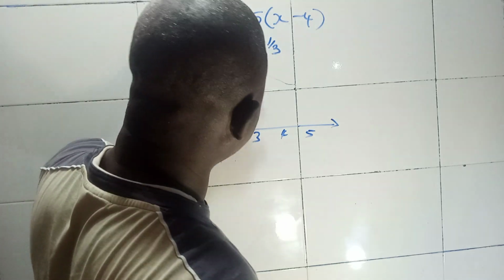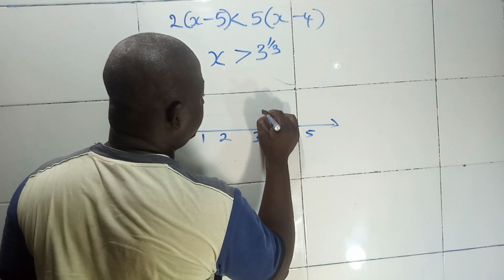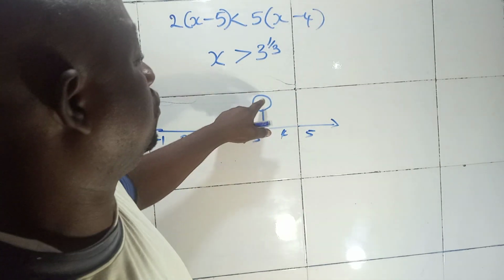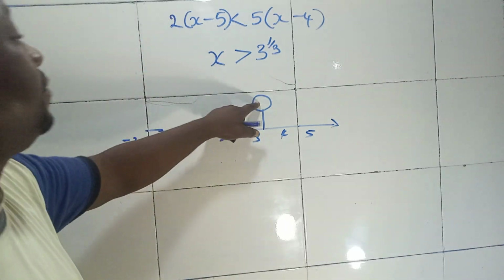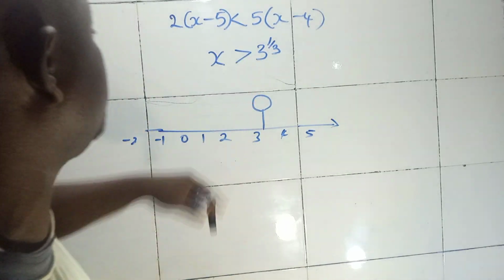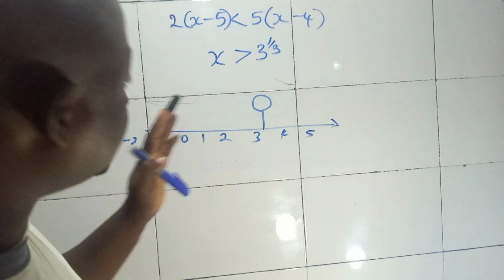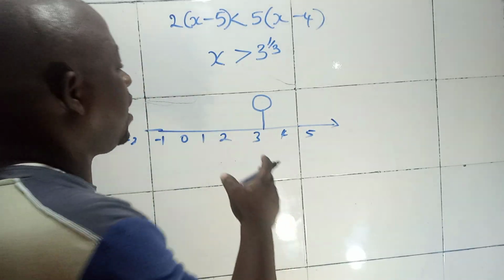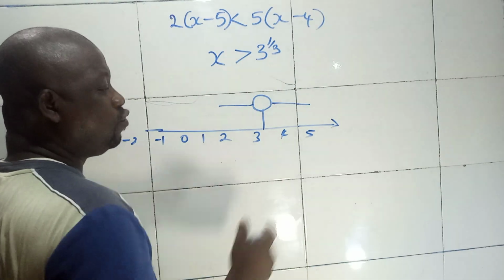For us to draw this, you come to an extension of 3 and draw an empty circle. You are going to draw it empty because it's not equal to. Assuming it's equal to, then you can thicken the circle, but it's not equal to. So you now have to say, where will this arrow face? Will it face this side or this side? How do you know where the arrow will face?